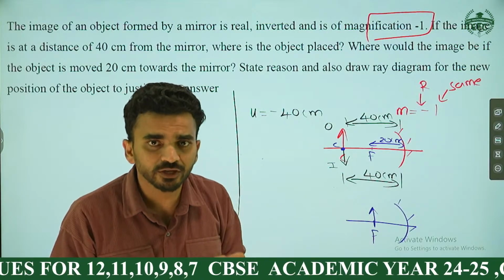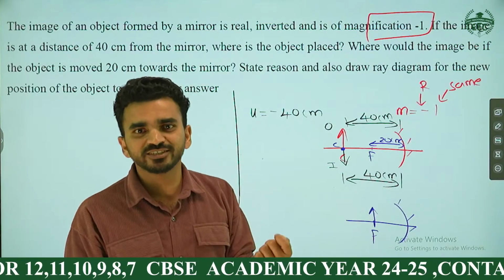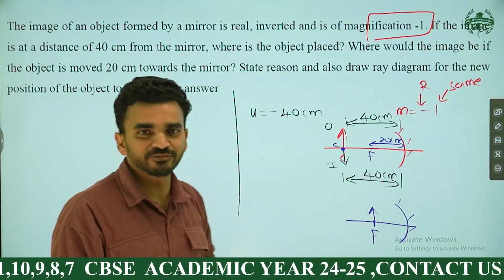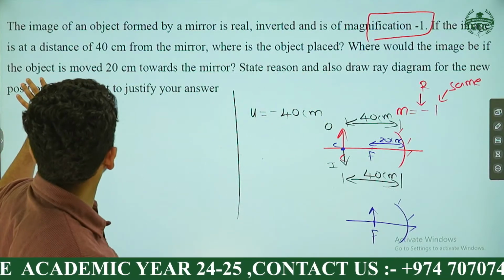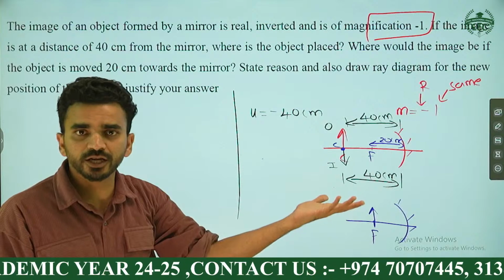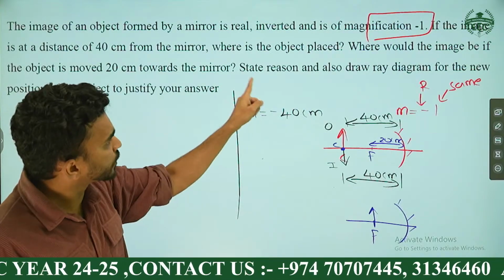You know, when the object is at F, where will the image be formed? Infinity. Image will be formed at infinity. That's the answer, right? Are you okay? Where would the image be obtained? Image will be obtained at infinity. That's fine. Look at the next part.